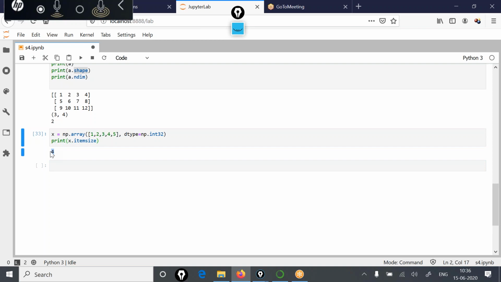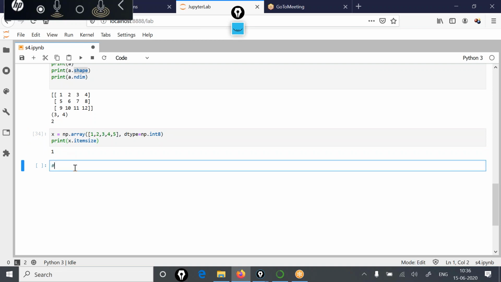So 4 is bytes. 4 bytes means 8 into 4, 32 bits. And this is the size of the integer you mentioned while creating that array. So if you say this is integer 8, then item size will give you 1. So this is the utility of this item size property of the array.